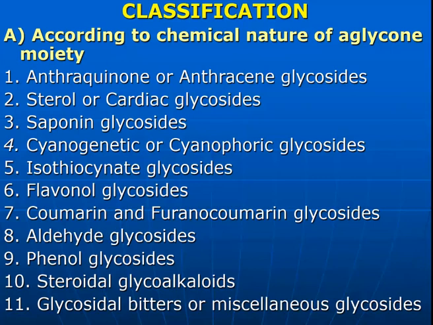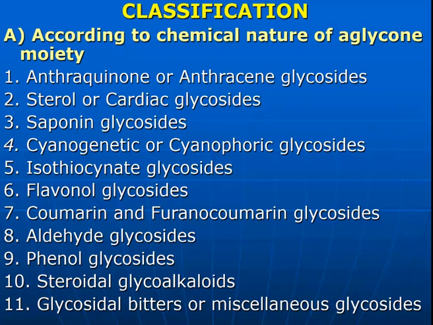So depending upon the chemical nature of the aglycon moiety attached to the sugar moiety, it can be classified as anthraquinone or anthracene glycosides, sterol or cardiac glycosides, saponin glycosides, cyanogenic or cyanophoric glycosides, isothiocyanate glycosides, flavonol glycosides, coumarin or furanocoumarin glycosides, aldehyde glycosides, phenol glycosides, steroidal glycoalkaloids, and glycosidal bitters or miscellaneous glycosides.